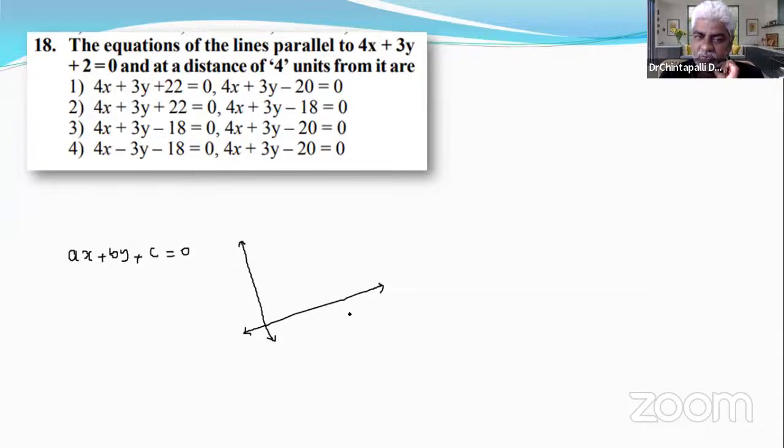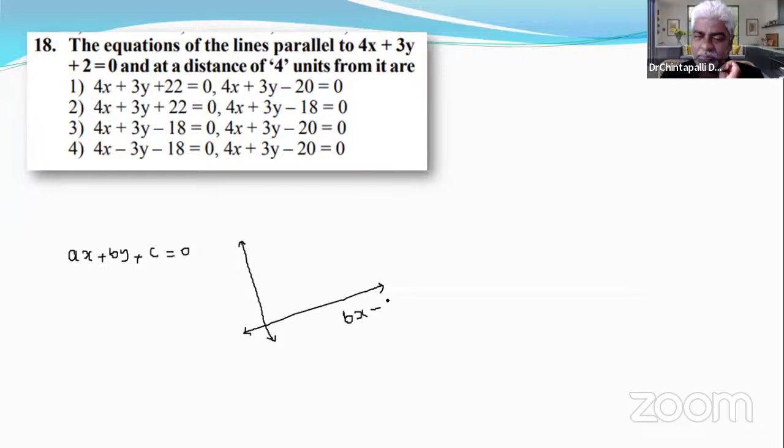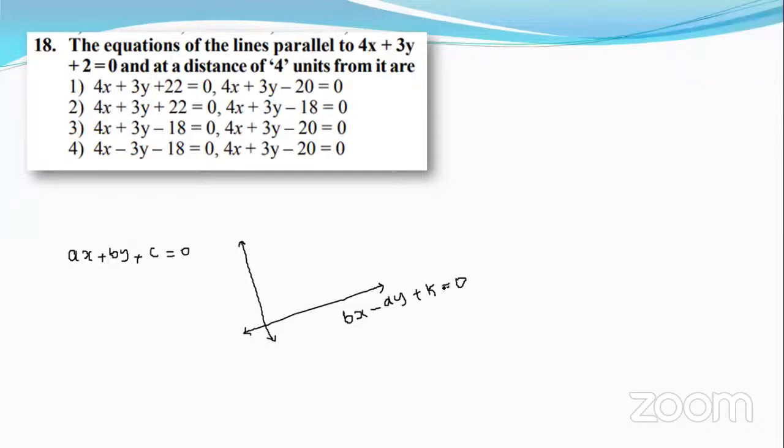What is the line perpendicular to ax + by + c = 0? It is bx minus ay plus some constant k equal to 0. The sign should be opposite. Yes, it is a perpendicular line.